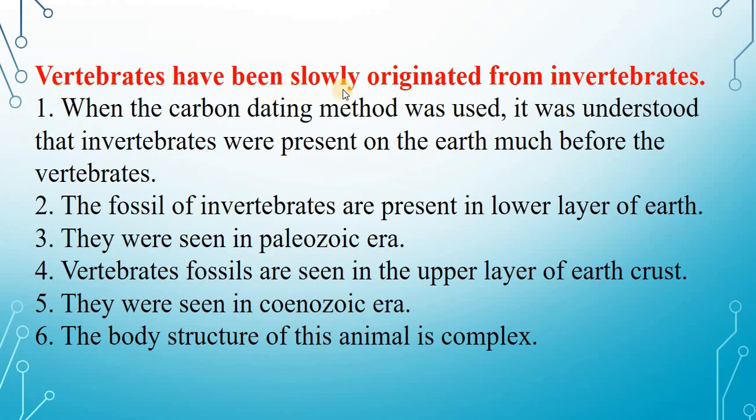Vertebrates have slowly originated from invertebrates. When the carbon dating method was used, it was understood that invertebrates were present on the earth much before the vertebrates. The fossils of invertebrates are present in the lower layer of the earth. They were seen in the Paleozoic era. Vertebrate fossils are seen in the upper layer of the earth's crust. They were seen in the Coenozoic era. The body structure of these animals is complex.